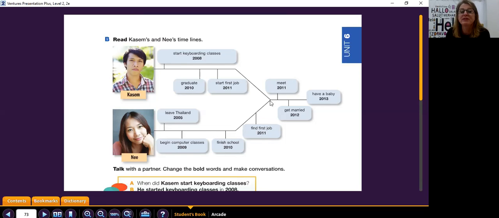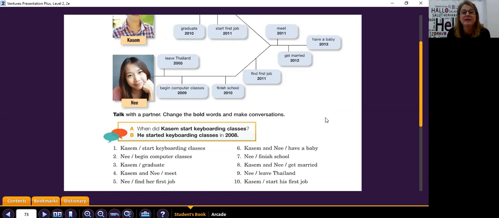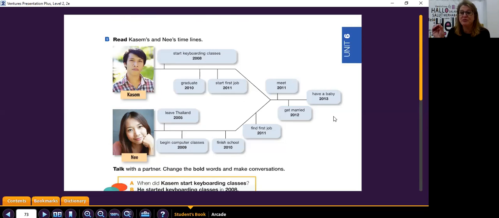And again, we're right back to what they shared. In 2011, she met Kasim. In 2012, Kasim and Ni got married. And in 2013, Ni and Kasim had a baby. So again, any of that, if I went way too fast, just rewind it and listen to it again. But notice that I changed all of the verbs into the simple past. I'll just go through it again.